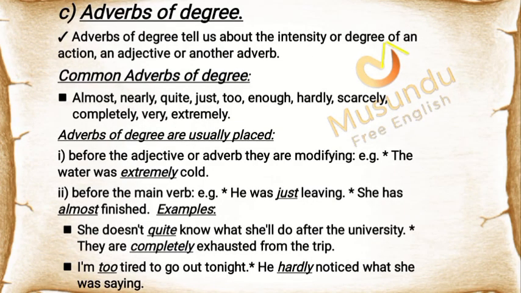C. Adverbs of degree. Adverbs of degree tell us about the intensity or degree of an action, an adjective or another adverb. Common adverbs of degree: almost, nearly, quite, just, too, enough, hardly, scarcely, completely, very, extremely. Adverbs of degree are usually placed, one, before the adjective or adverb they are modifying.